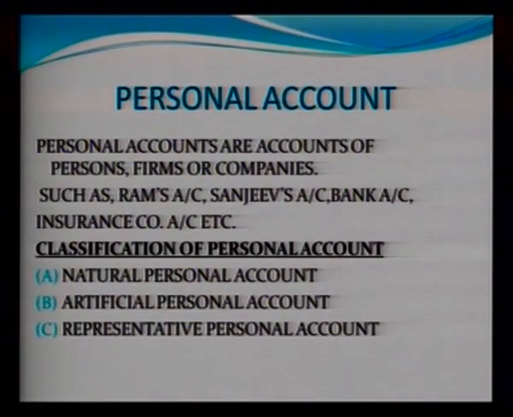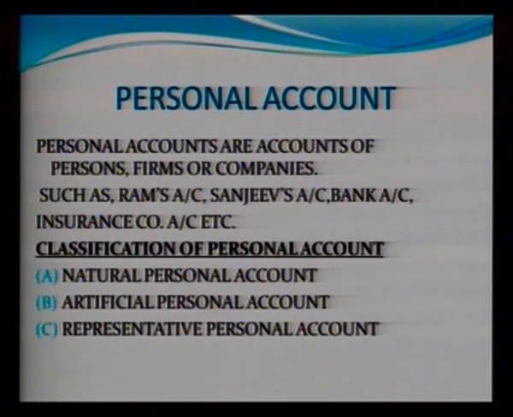Now, as we have said, in the traditional concept we categorize the accounts into three different categories. Would you throw light on those three types of accounts? First of all, what is the personal account? All accounts which relate to a person are known as personal accounts.